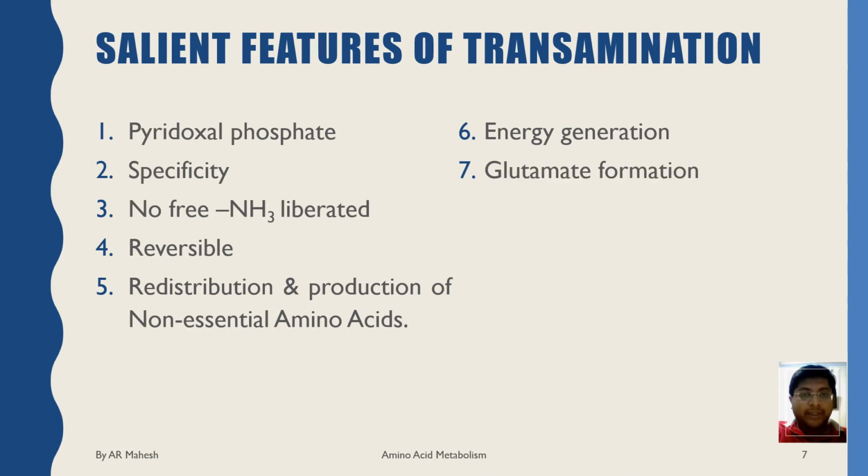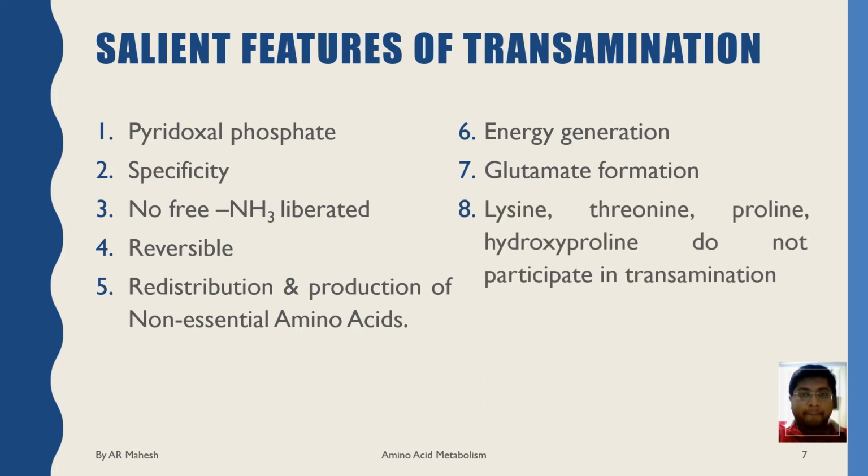The amino acids undergo transamination to finally concentrate the nitrogen in glutamate. So ultimately, the goal of transamination is to form glutamate. This glutamate undergoes oxidative deamination to a significant extent to liberate free ammonia for the synthesis of urea.